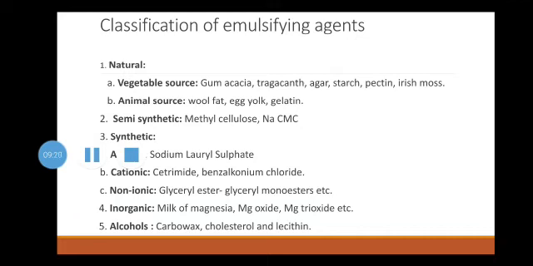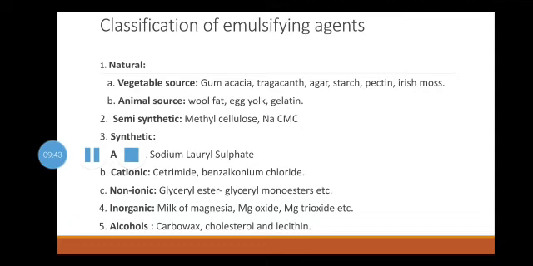Now we will see the acacia. It is considered to be the best emulsifying agent for the extemporaneous preparation of emulsions for internal use. Emulsions prepared with the gum acacia are attractive in appearance, quite palatable, and relatively stable over a wide range of pH, that is 2 to 10.